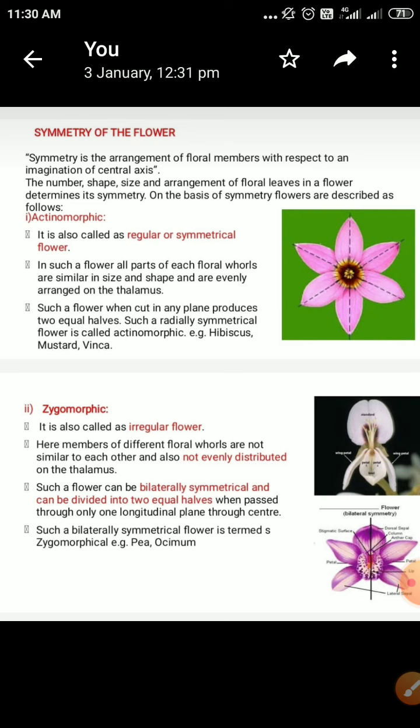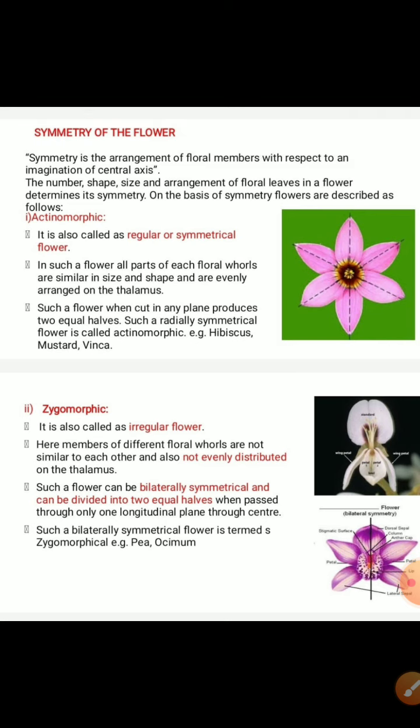The first type is the actinomorphic type of flower. It is also called a regular or symmetrical flower. In such a flower, all the parts of the floral whorls are similar in size and shape, and evenly arranged on the thalamus. Such a flower, when we cut it in any vertical plane, produces two equal halves. Such a radially symmetrical flower is called actinomorphic.